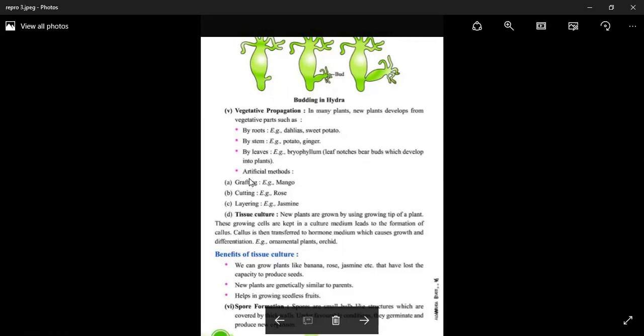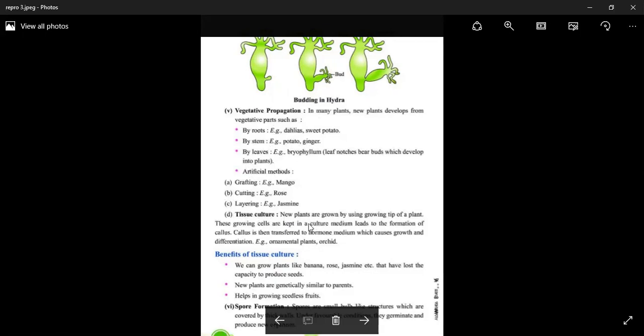Here, artificial propagation. There are three types of artificial vegetative propagation: grafting, cutting, and layering. Grafting is done in mango, cutting in rose, and layering in jasmine. One more important topic is tissue culture. This is also known as micropropagation.